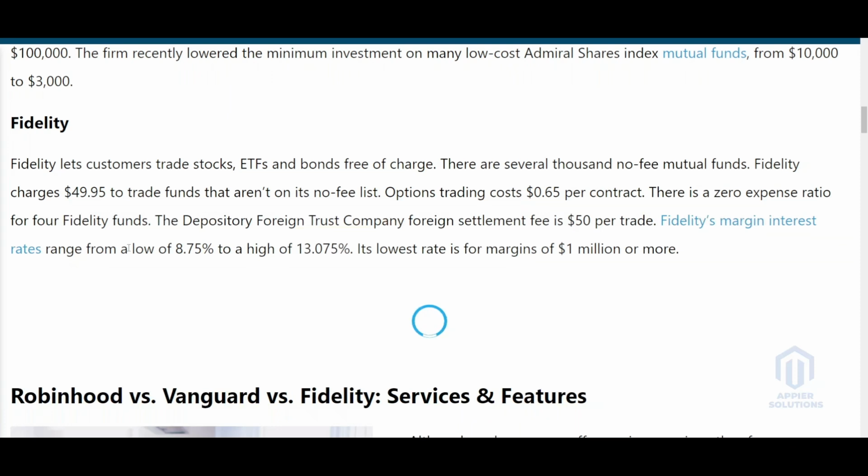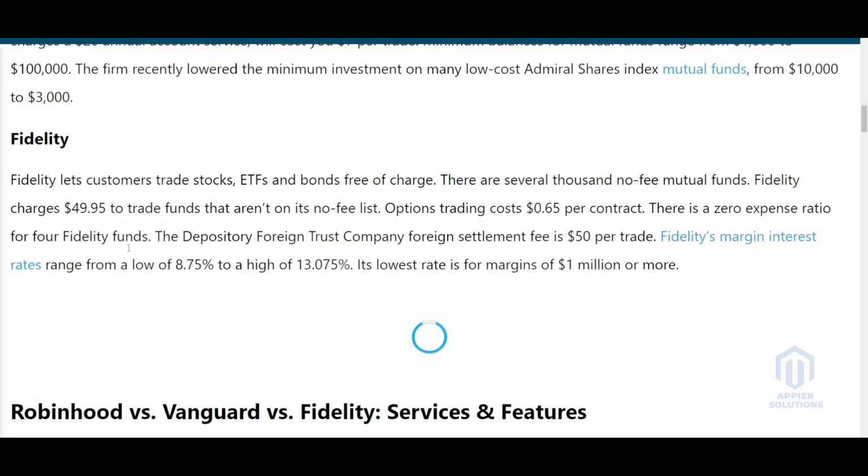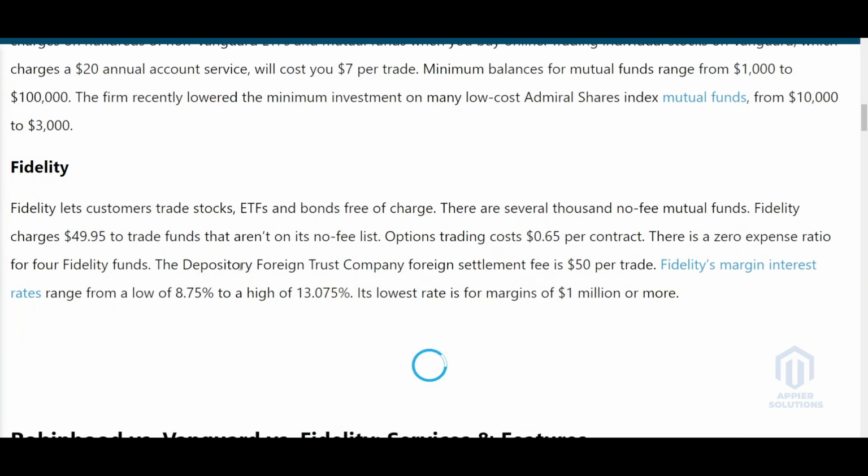The fee for foreign settlement is $50 per trade. Fidelity margin interest rates range from a low of 8.75% to a high of 13.075%. Its lowest rate is for margin of 1 million dollars or more.